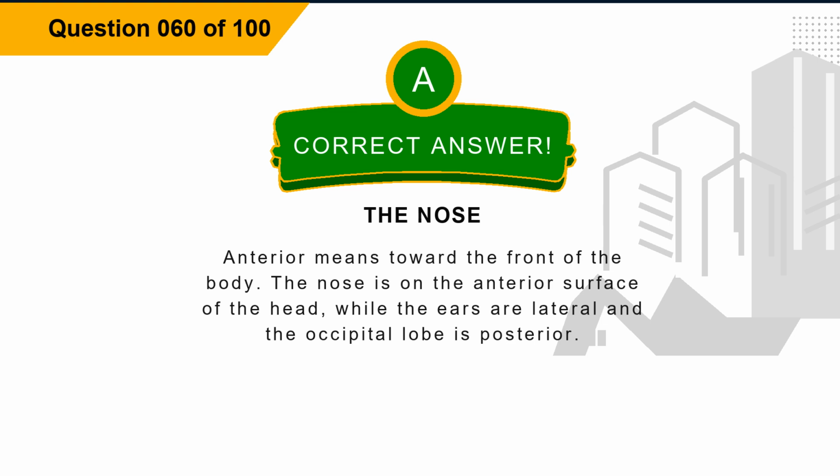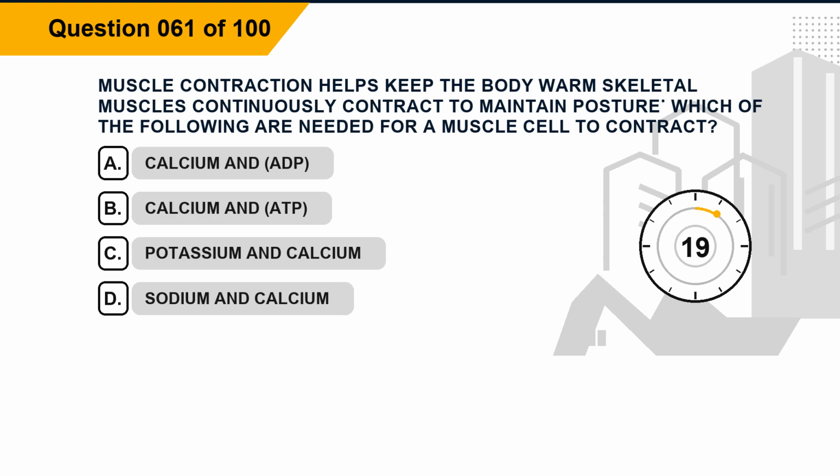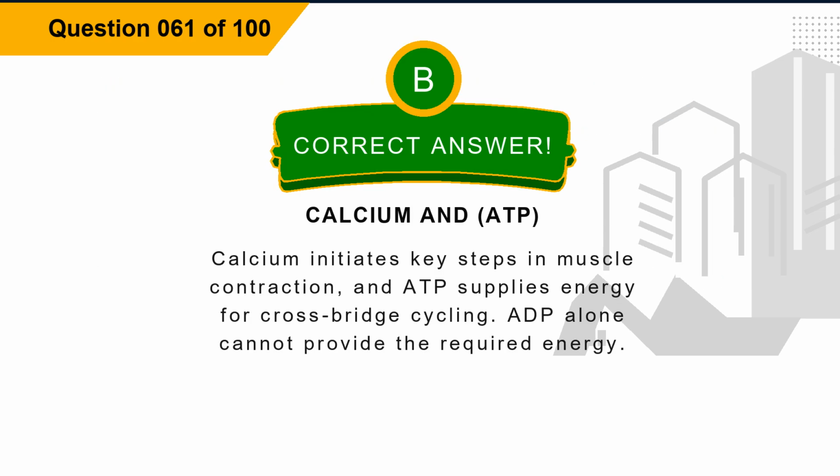posterior. Question 61. Muscle contraction helps keep the body warm. Skeletal muscles continuously contract to maintain posture. Which of the following are needed for a muscle cell to contract? Option A, calcium and ADP. Option B, calcium and ADP. Option C, potassium and calcium. Option D, sodium and calcium. The correct answer is option B, calcium and ADP. Explanation: calcium initiates key steps in muscle contraction, and ADP supplies energy for cross-bridge cycling. ADP alone cannot provide the required energy.